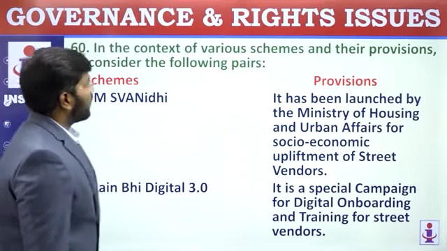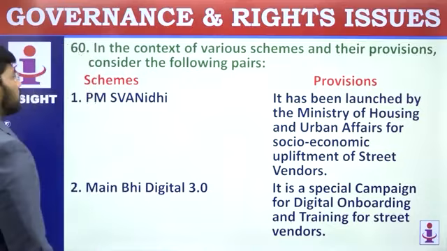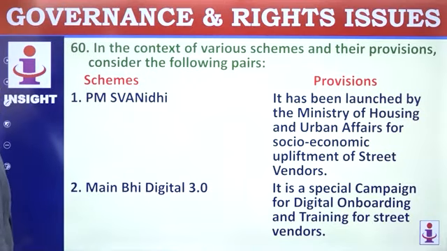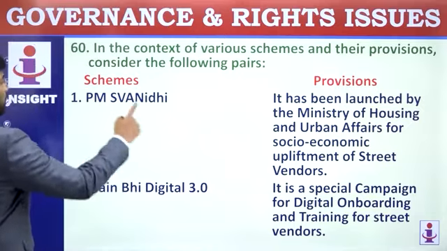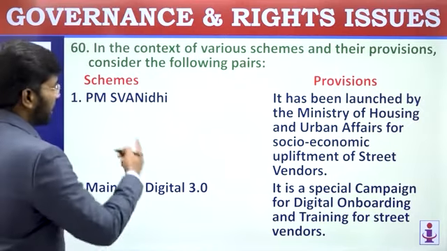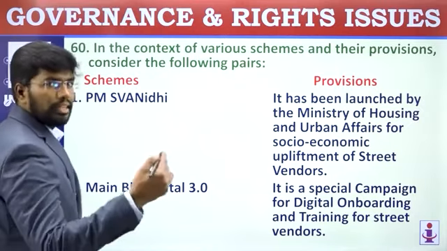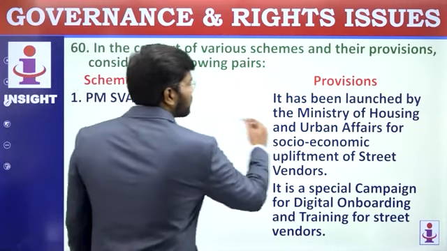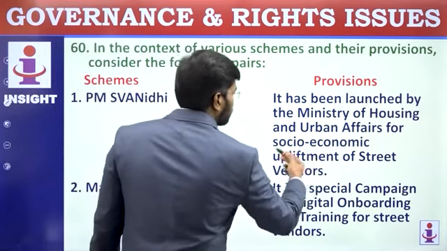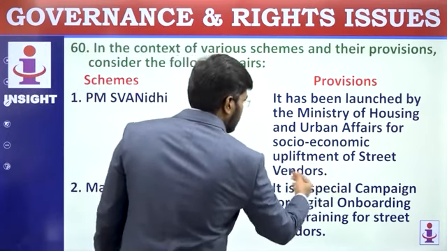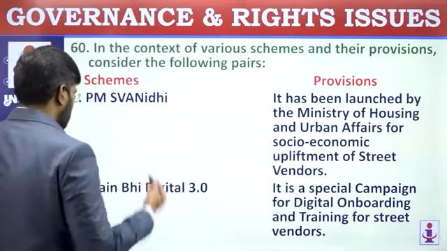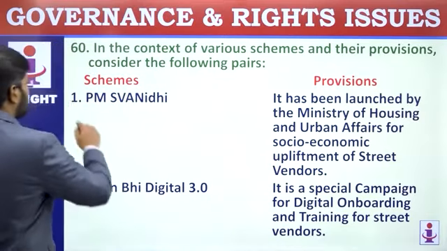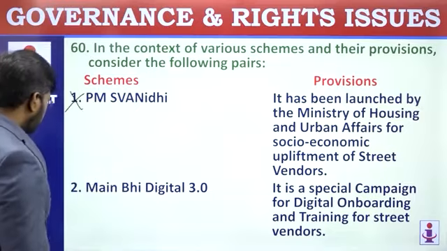In context to various schemes and their provisions, consider the following pairs. Schemes and provisions. PM Svanidhi. This was during COVID-19. It is regarding loans to street vendors, a 10,000 rupees loan. It has been launched by the Ministry of Housing and Urban Affairs for the socio-economic upliftment of street vendors. But the loan has not been mentioned here. So read the second statement. This is not the correct pair.